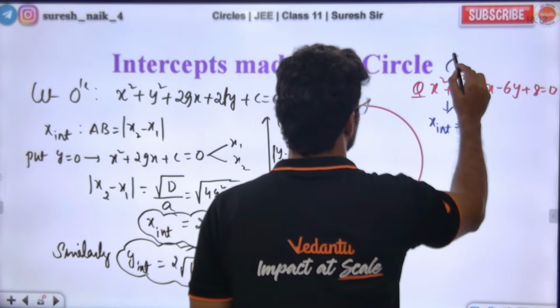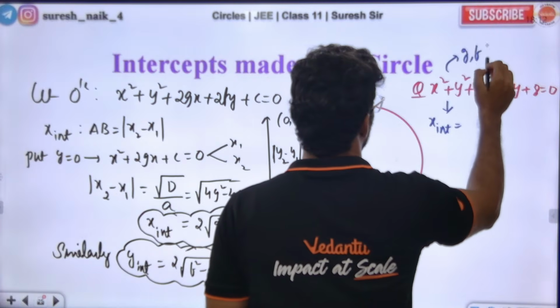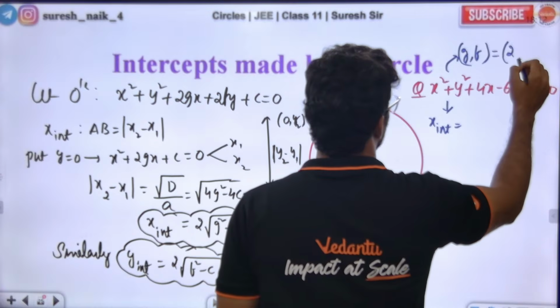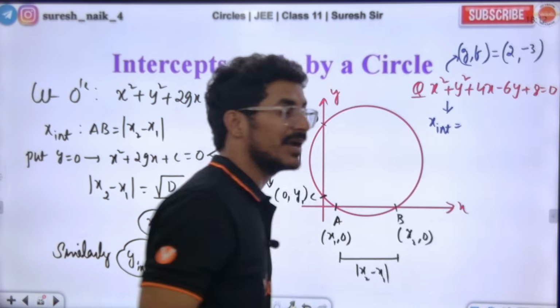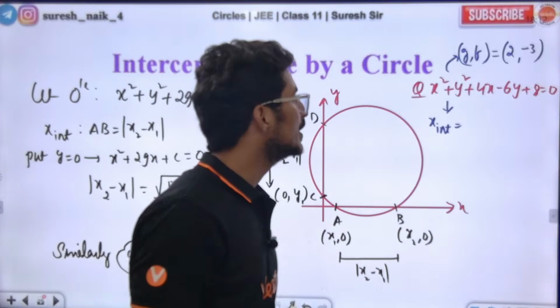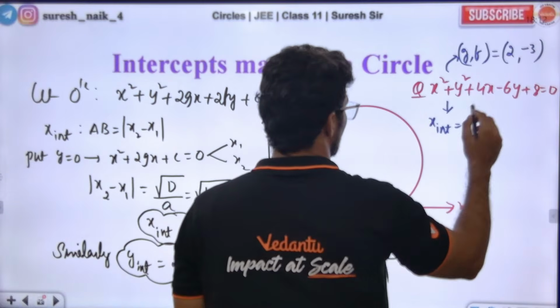X-intercept. What is g and f value? G comma f value, tell me. G value is 2 comma minus 3. I'm not saying minus g comma minus f, I'm saying g comma f. G is 2, f is minus 3.